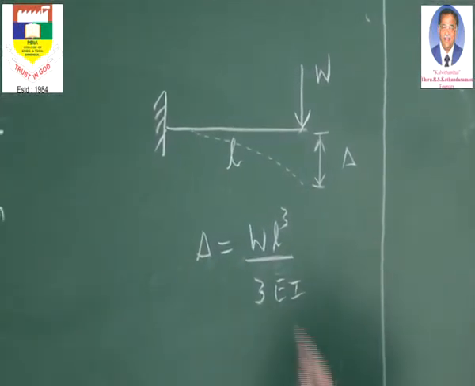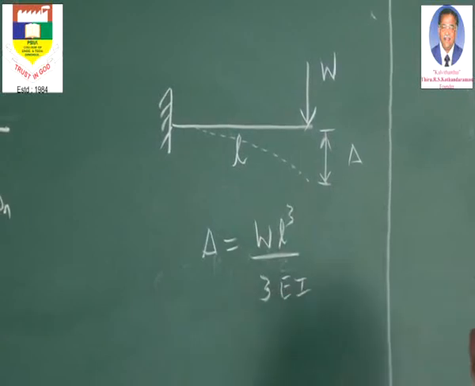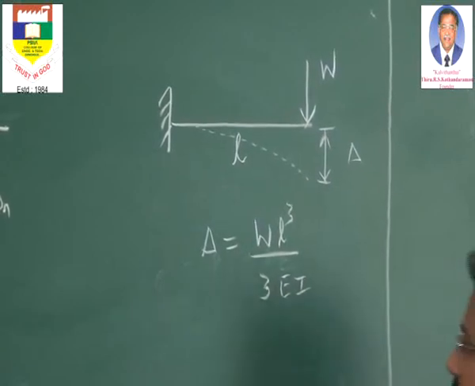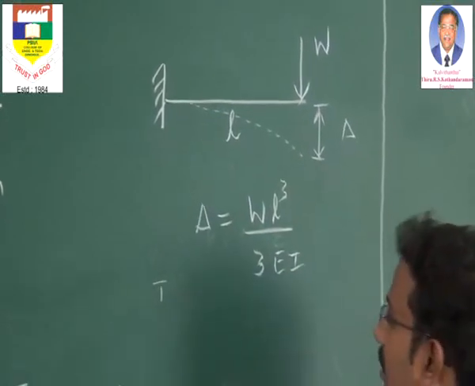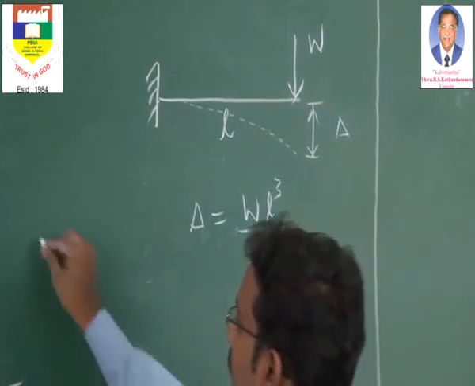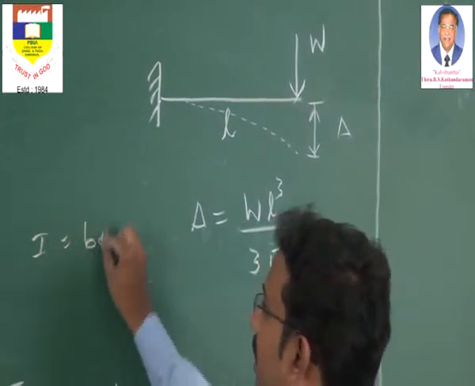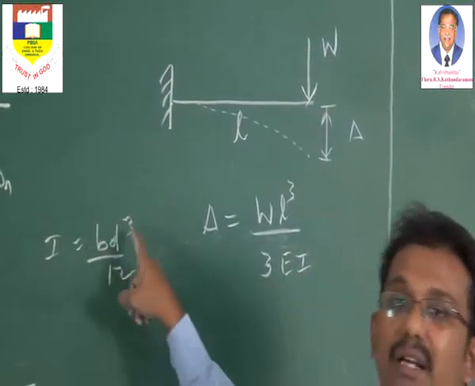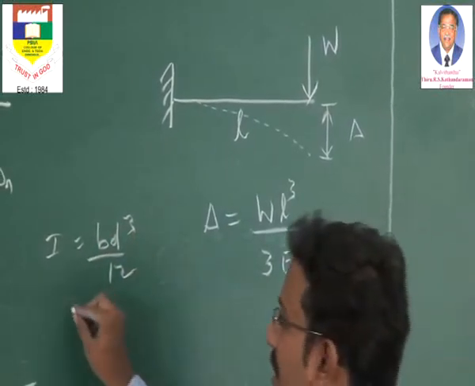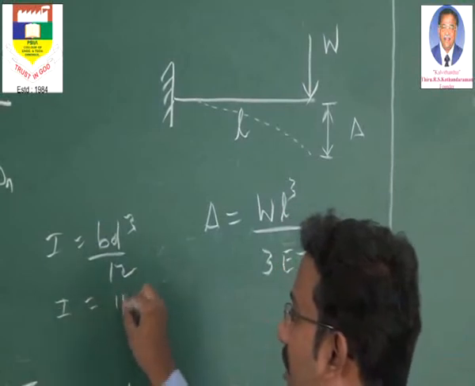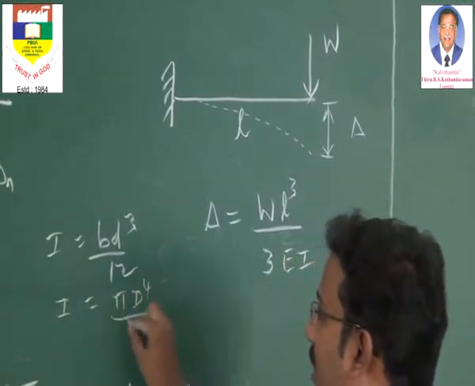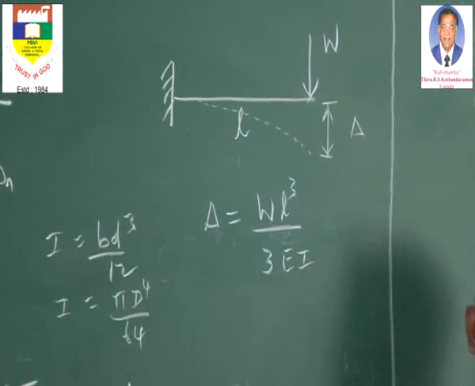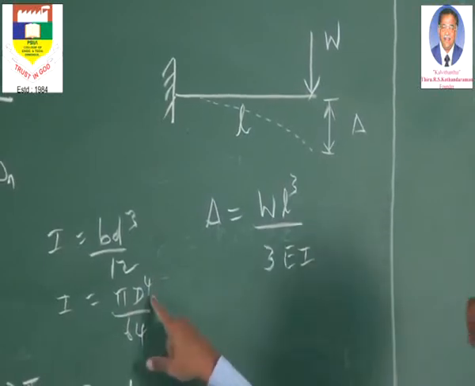So we all know if the beam's cross section is rectangular, moment of inertia can be calculated like I is equal to BD cube divided by 12 because it is rectangular. B is the breadth, D is the depth. If it is a circular section, the same moment of inertia can be calculated as pi d to the power 4 by 64 because it is a circular section where D is the diameter.